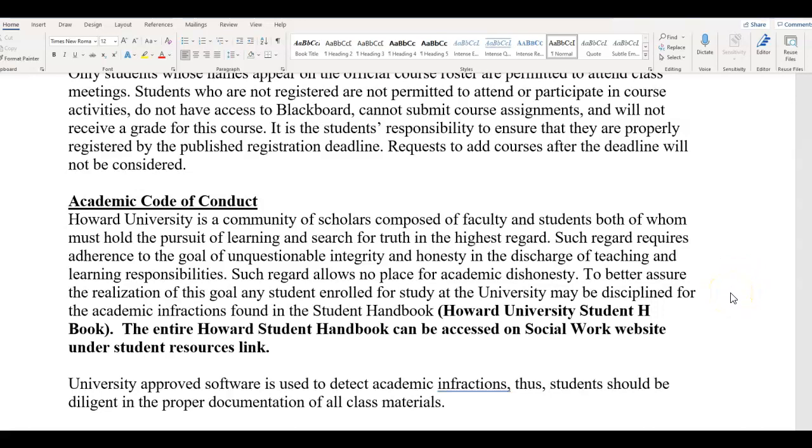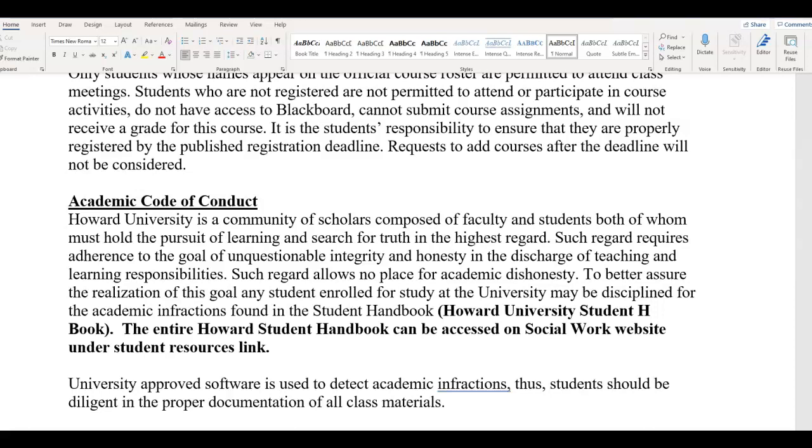Also, please be mindful that you can use each other as peer support and study support, but you must do your own work. Also, be mindful that when you upload assignments to Blackboard, it also does a SafeAssign score, which makes sure that it's original work. So again, integrity and honesty and making sure that you avoid plagiarism is the key here.